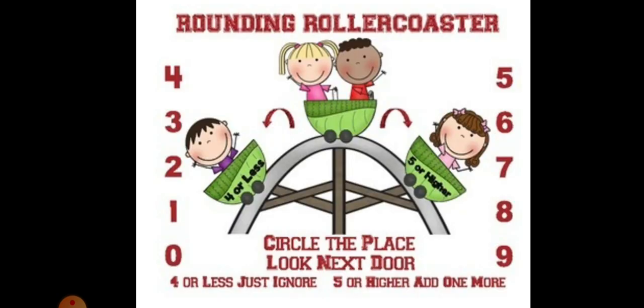Remember always, while rounding, circle the place you're rounding according to the place we want. Next, look to the next door, means on its right, whatever the digit is there. If the digit is 4 or less, just ignore, means keep it the same. If it is 5 or more, means add 1.